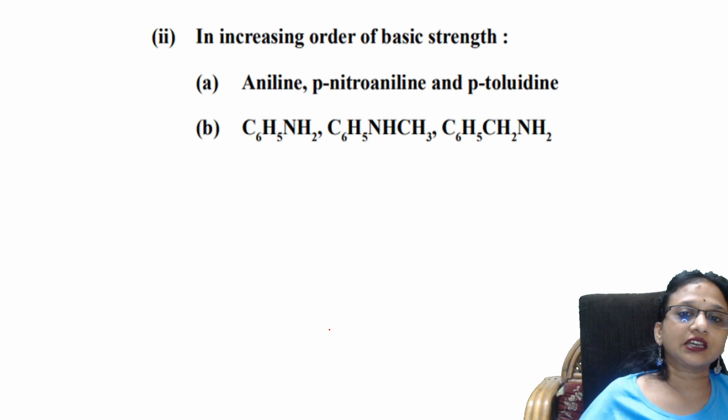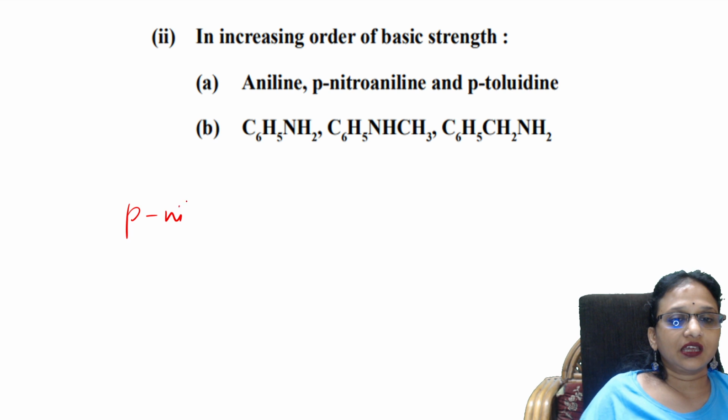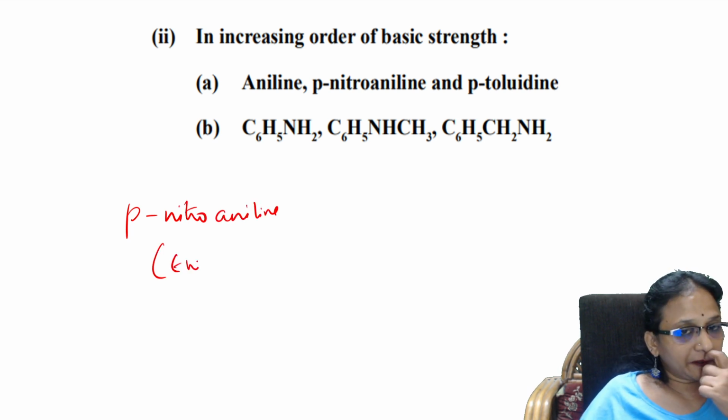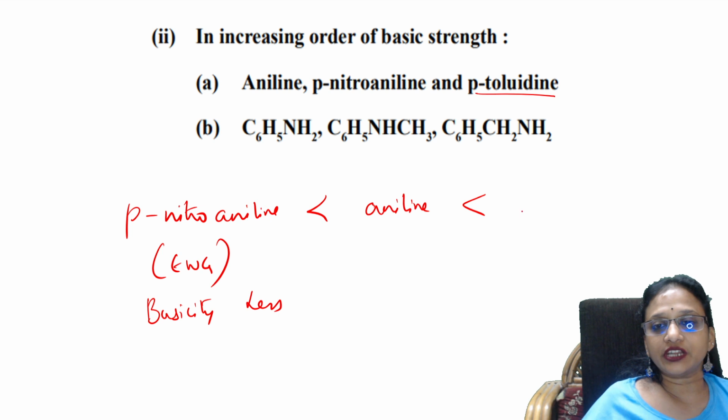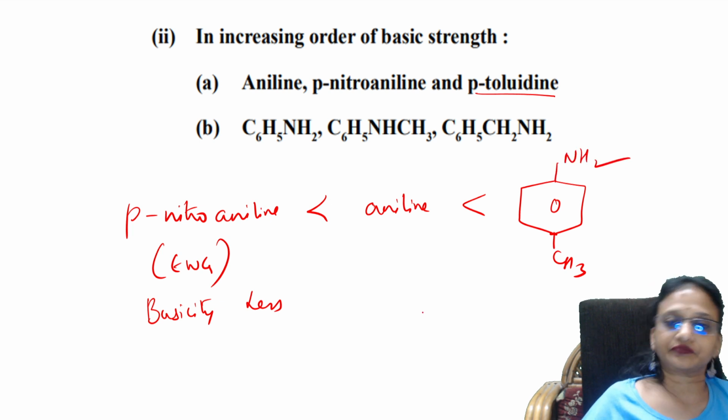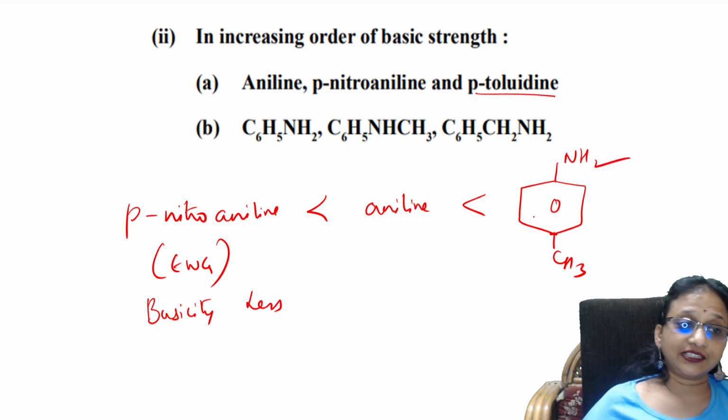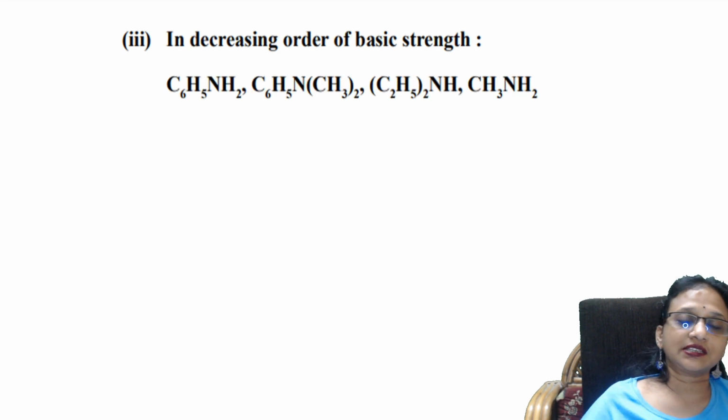Next question, increasing order of the basic strength. Aniline. Okay, so first para-nitroaniline, because this is an electron withdrawing group, basicity is less. Then comes aniline. Then comes para-toluidine. What is para-toluidine? Para is CH3. This is your toluidine. Correct, students? Yes.